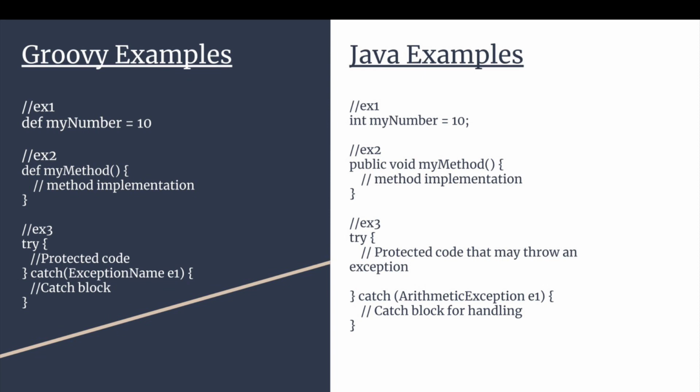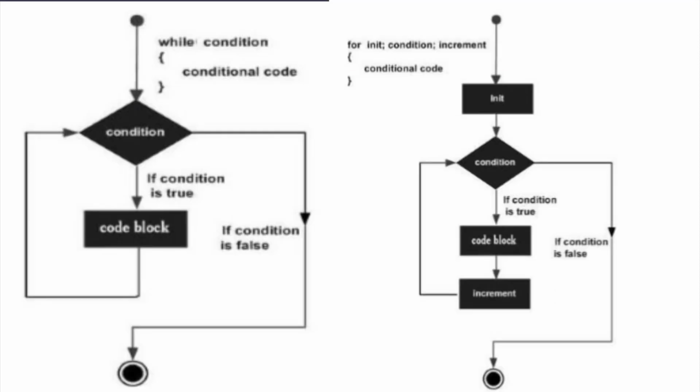For example, look at how in the Groovy examples, we define a variable to equal 10, or the way we capture a method, or a catch block. On this slide, we can also see through these two flowcharts how a while statement or a for loop in Groovy is very similar to one in Java.